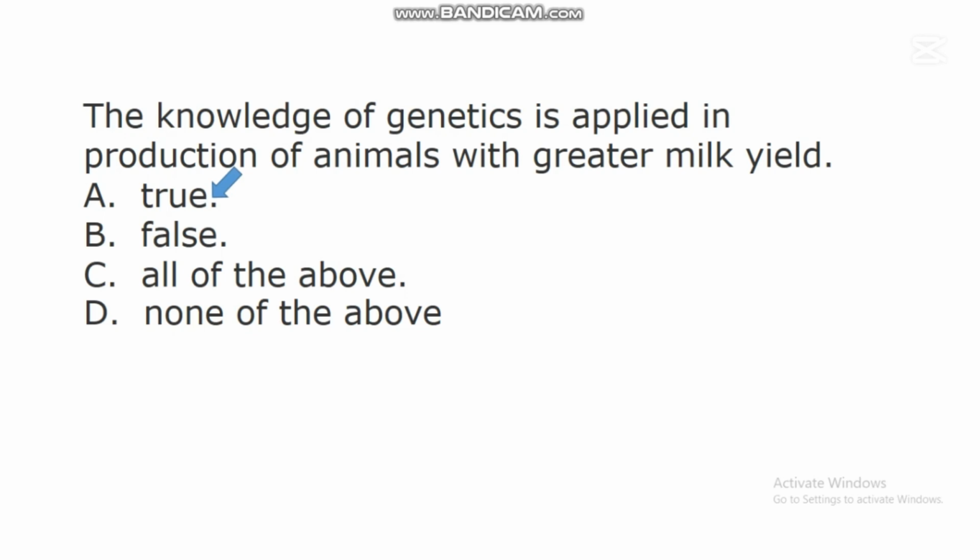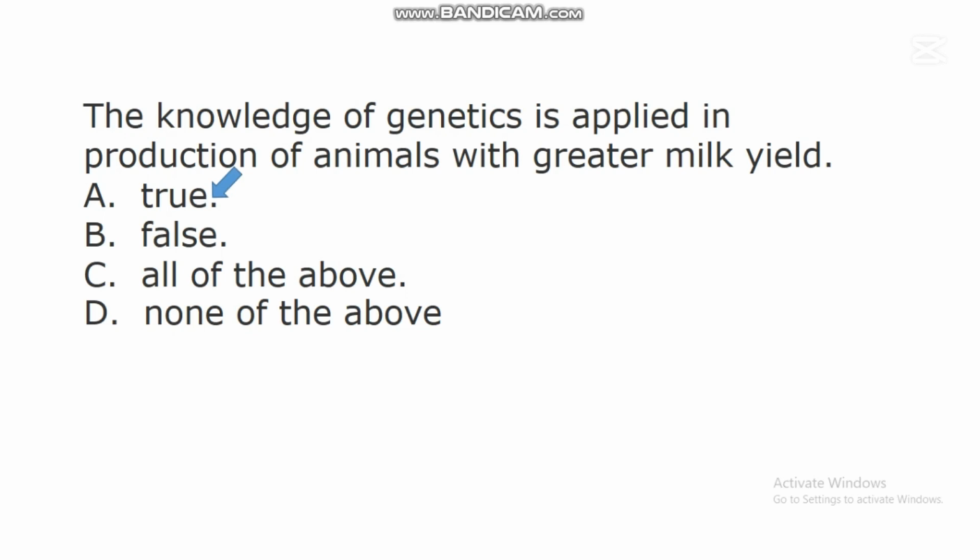The knowledge of genetics is applied in production of animals with greater milk yield. So studies have shown in animal genetics and breeding that the knowledge of genetics is highly useful in producing animals with greater milk yield.